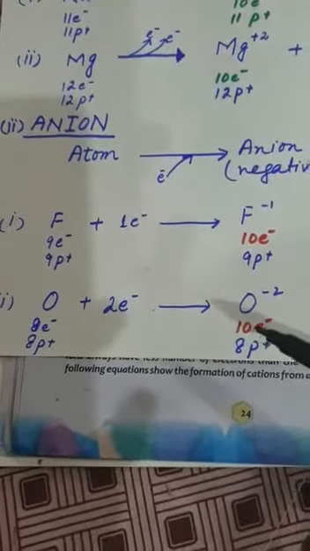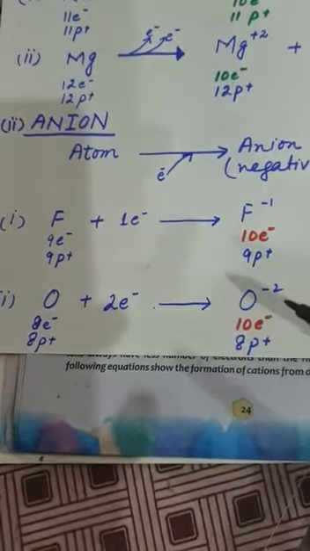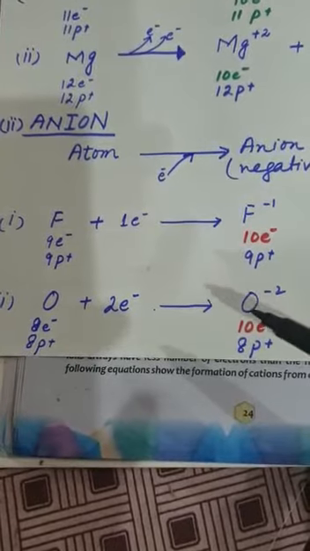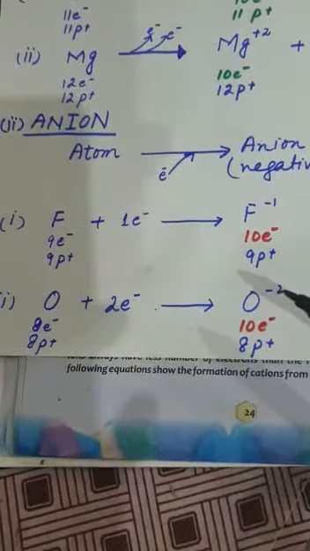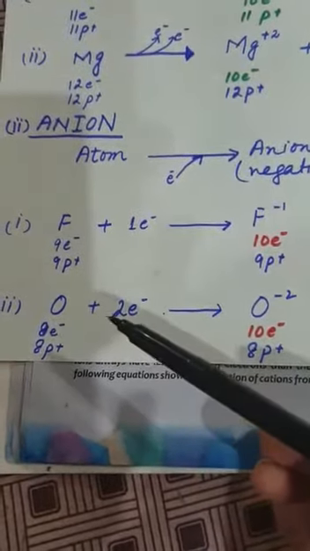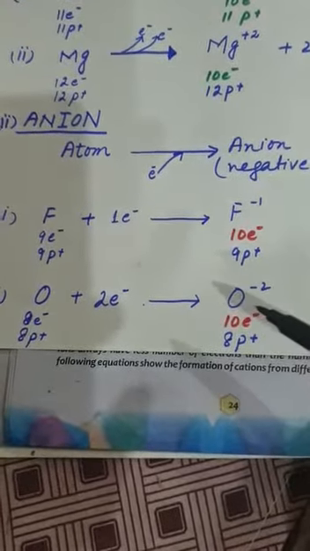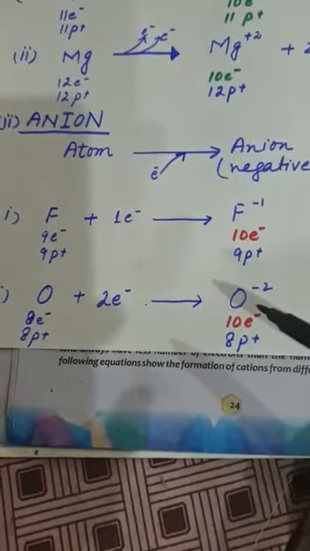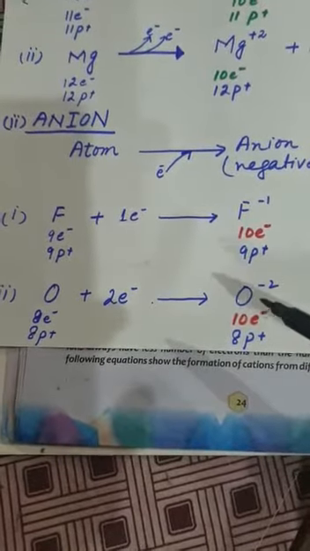You can see that the 2 electrons are more than the number of protons. For that reason, this is the oxide ion, and now it carries a minus 2 charge. So the oxygen atom, by the gain of 2 electrons, will give you an ion, and that anion is known as oxide. This is the fluoride ion and this is the oxide ion.